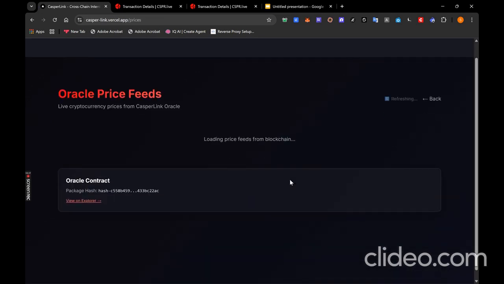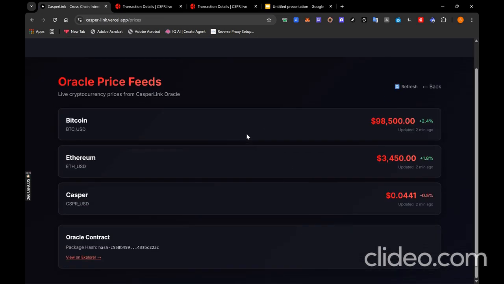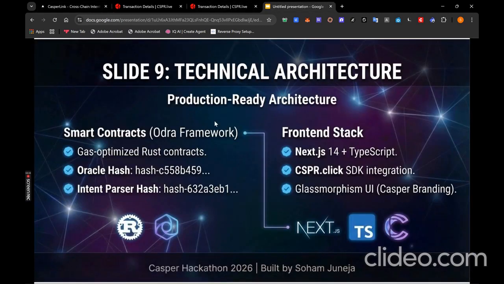Yeah, here are the oracles in action. Real-time price feeds for all major cryptocurrencies, updated every 2 minutes, stored on the chain. This data is publicly accessible. Any developer building on Casper can integrate these price feeds into their dApp for free. Now let me get back to the presentation.